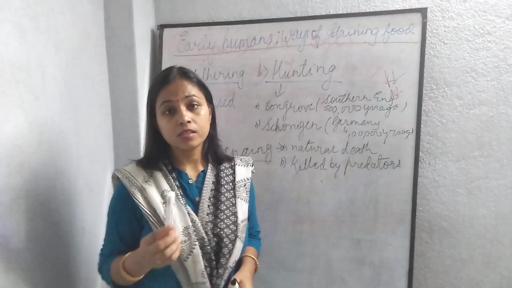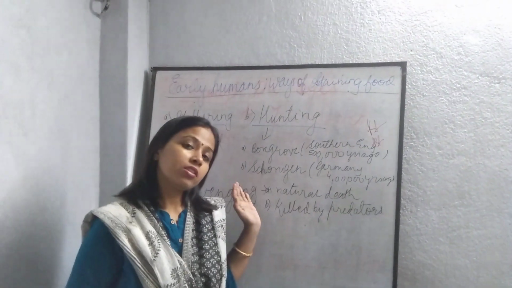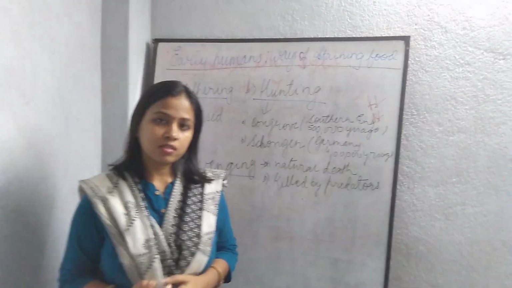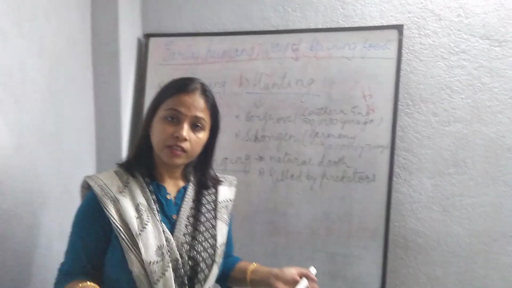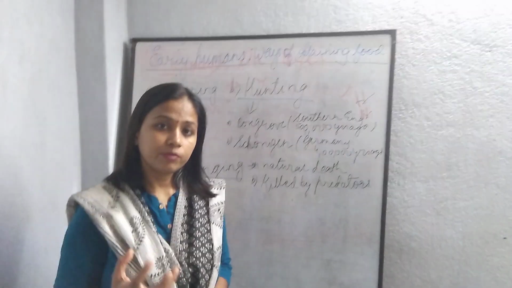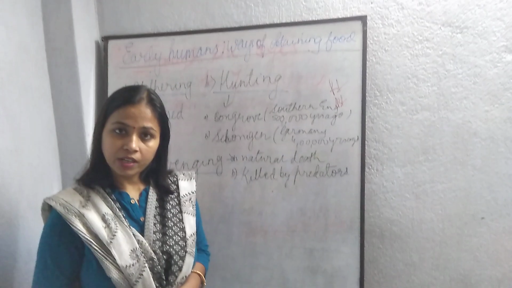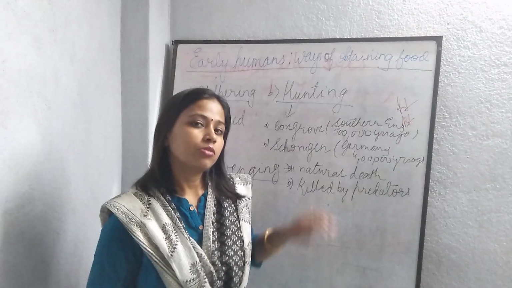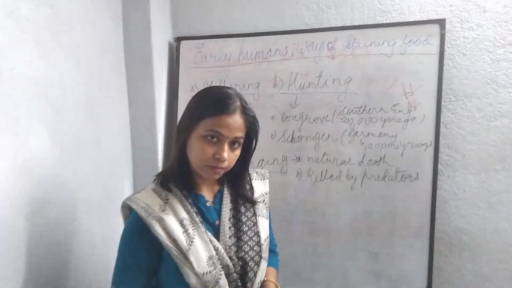And how can we know this? Remains of gathered food we have not found in large numbers, but we have found carbonized remains, which were charred. They burned at night when they were eating, and it got burnt and became carbonized. That is called carbonized, when a food item has been burnt in the fire. We have found that in a few places, and that shows that they used to gather, collect, distribute and eat.